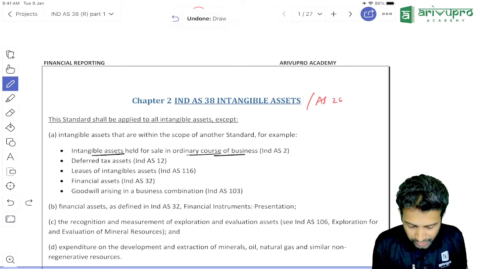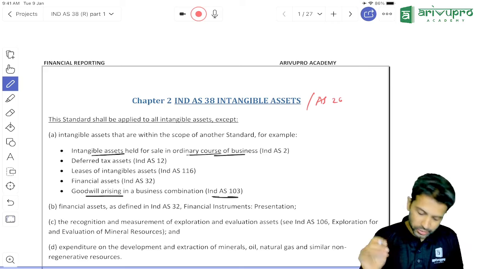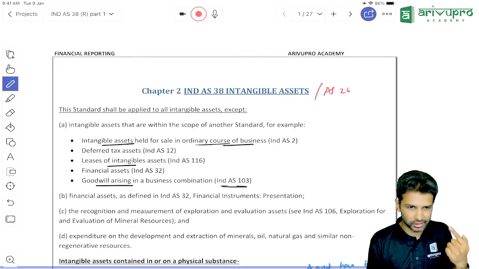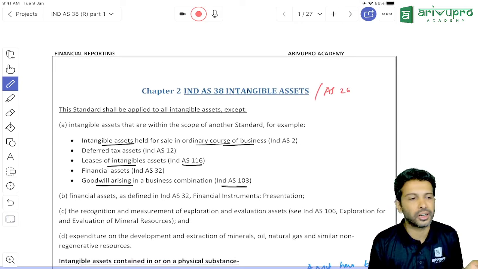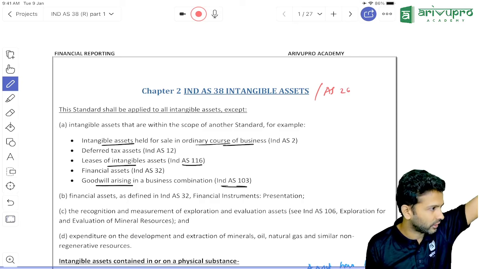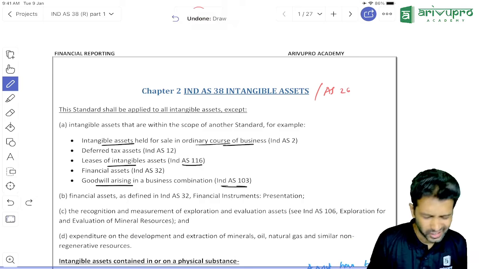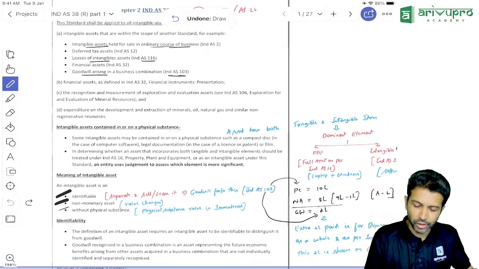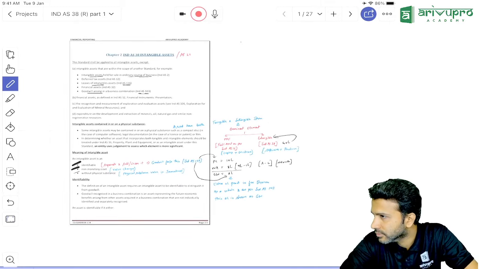Similarly, goodwill, we already know. Goodwill is accounted as per IND AS 103. Other things don't need to worry about. If you are leasing an intangible asset, if you let out an intangible asset, for all leased assets we have IND AS 116, a separate standard. You studied it as AS 19 in CA Intermediate. Here we have IND AS 116, and that standard will get triggered. These are not that important. Others, don't worry for the time being. This much is good enough for our exam.